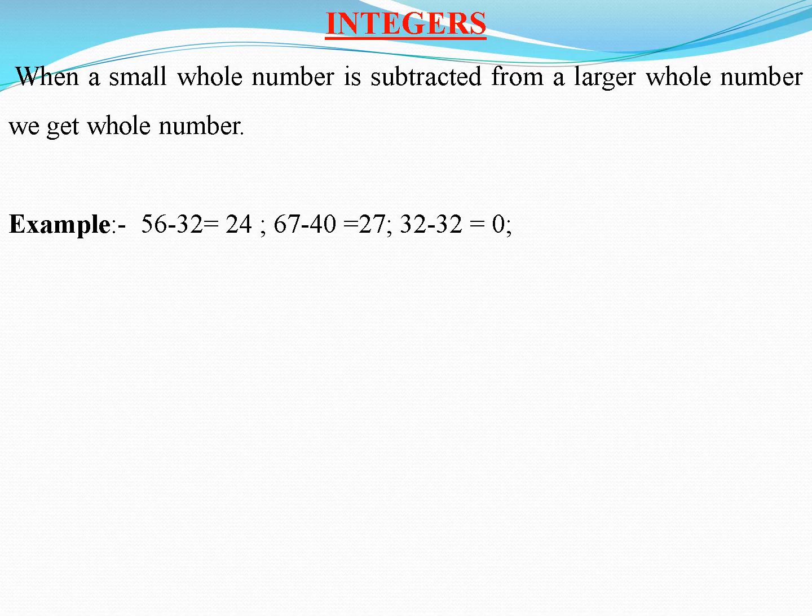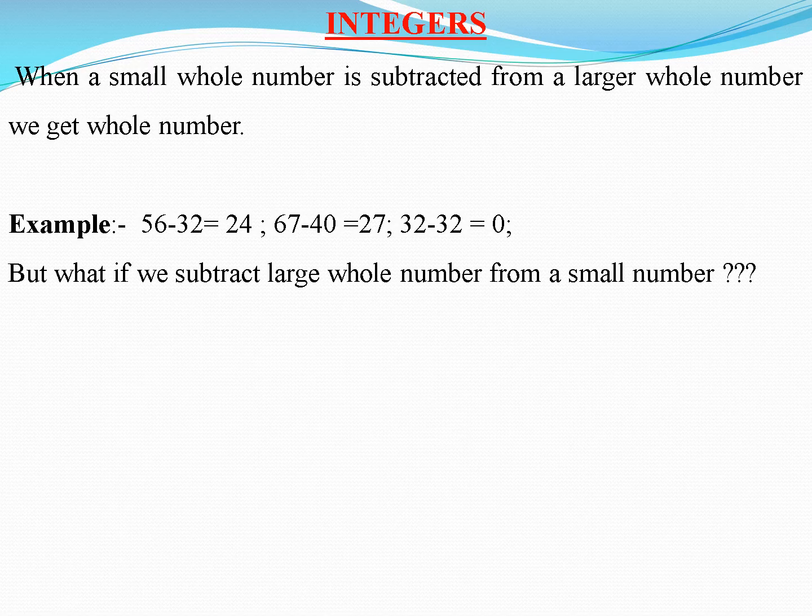We are subtracting a small whole number from a large whole number and we are getting a positive whole number. Second example is 67 minus 40, and the answer is positive and a whole number. Third example is 32 minus 32, whose answer is 0, which is also a whole number.